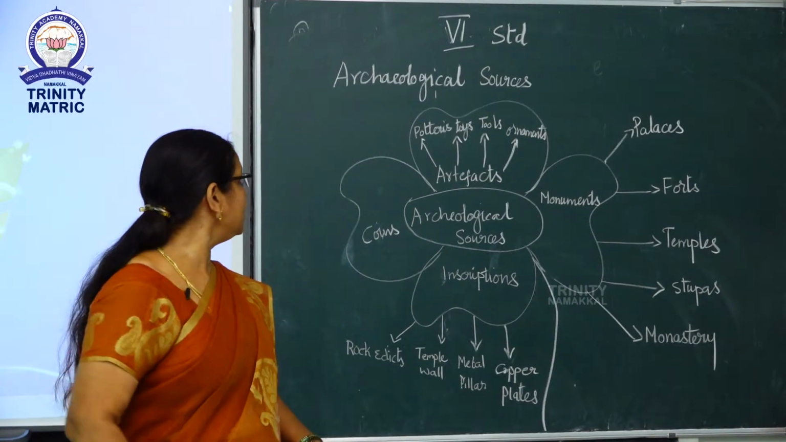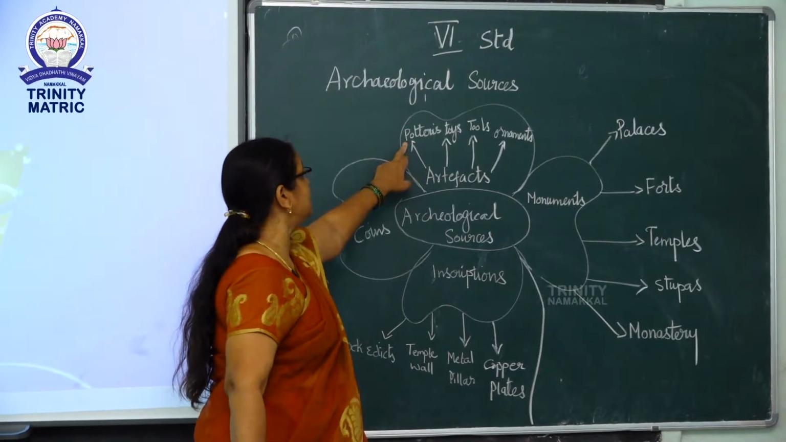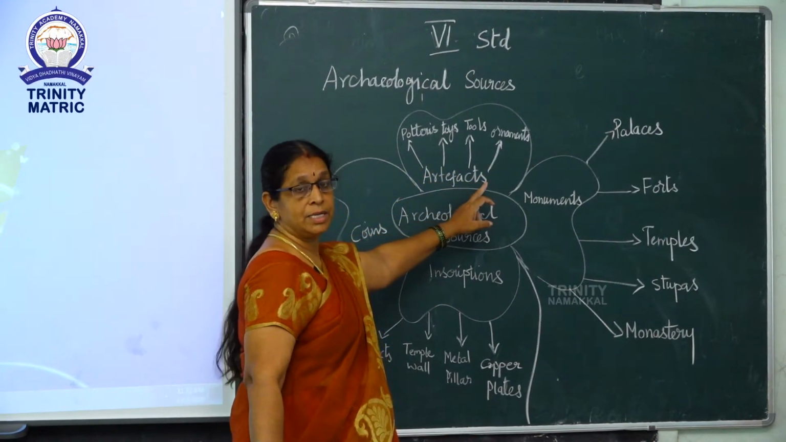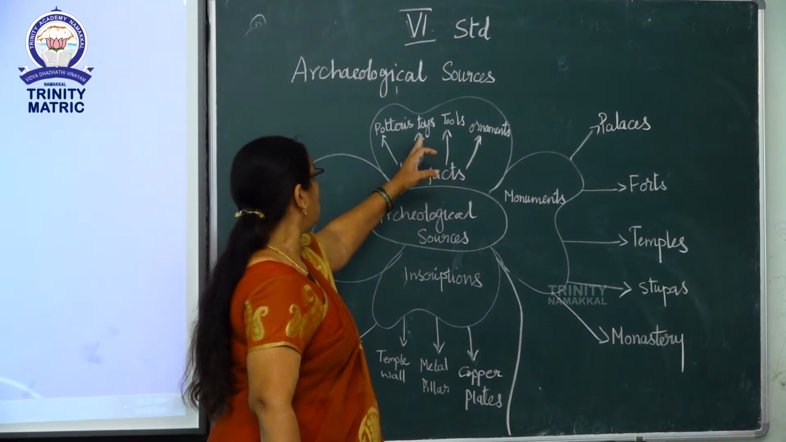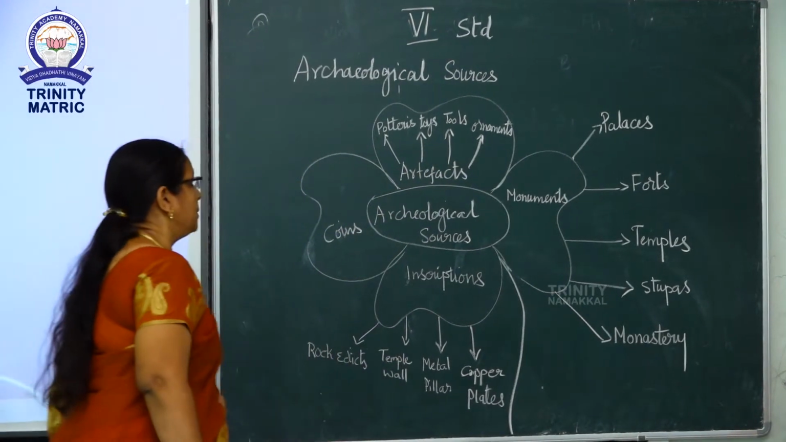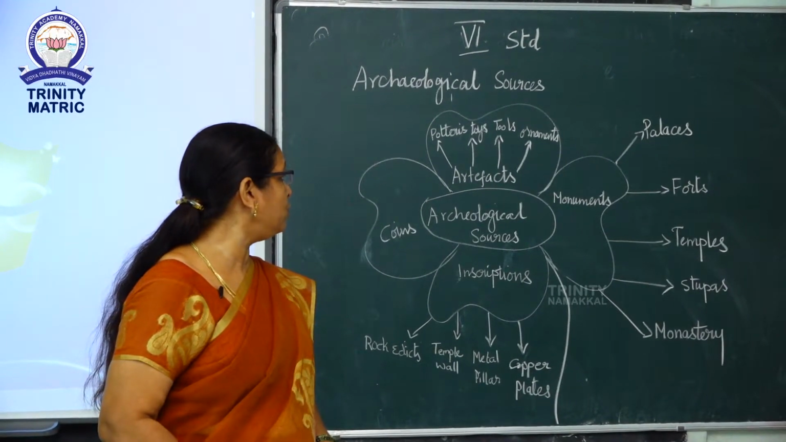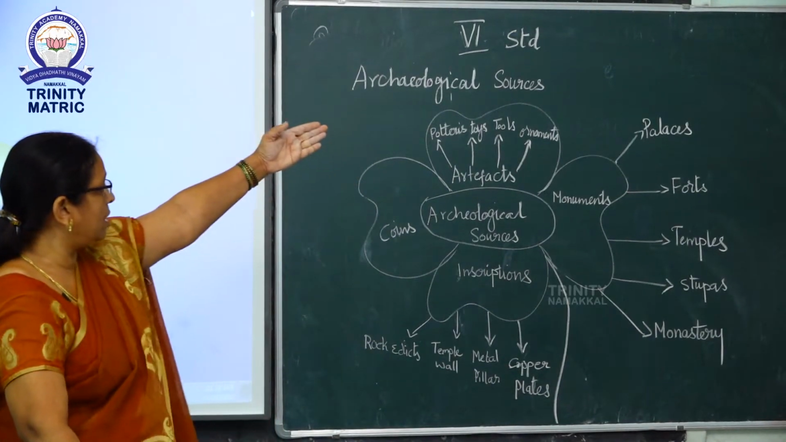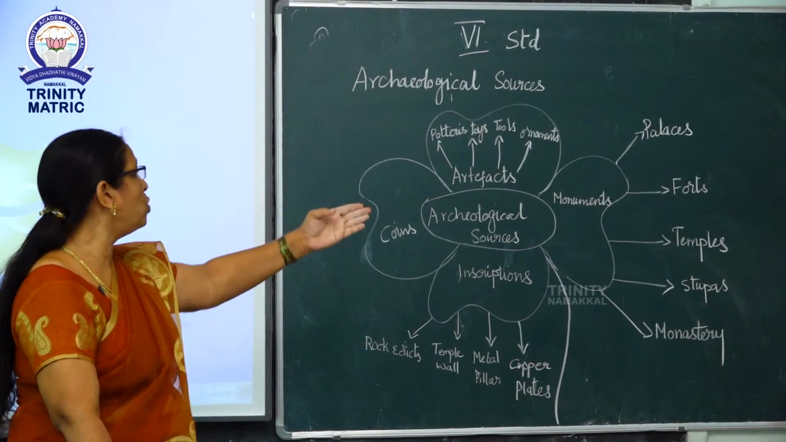Okay, now we can see what the artifacts are. Artifacts include pottery, toys, tools, ornaments. Monuments include palaces. I will give you one example for palaces, that is Tirumalai Nayak Mahal. Next one is forts.